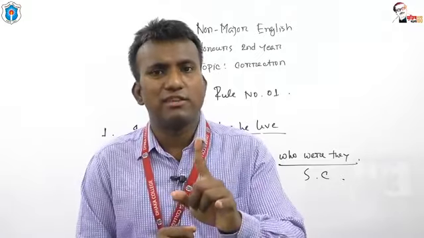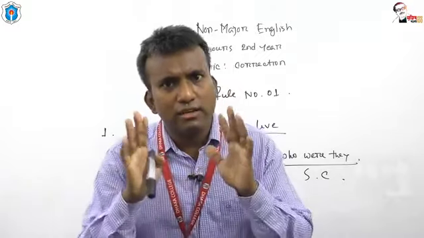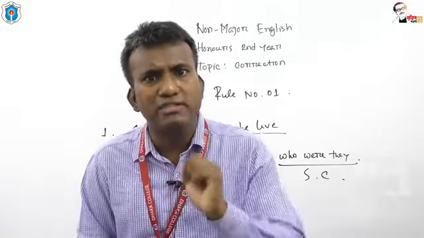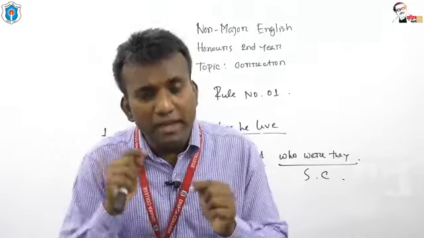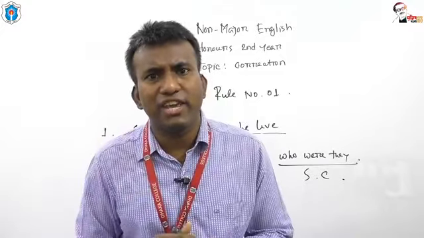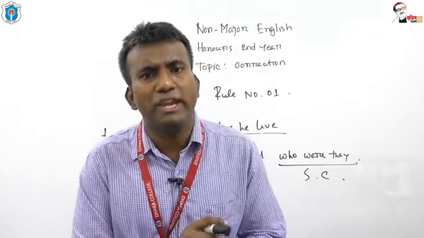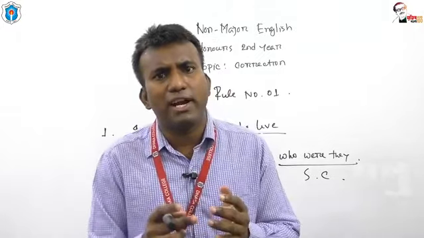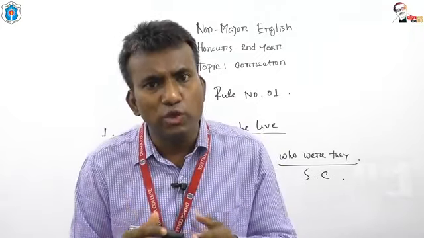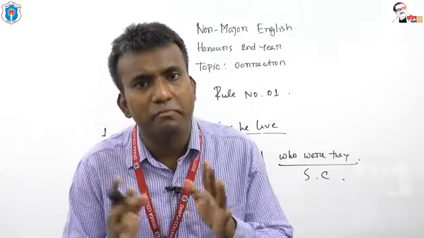In principal clause, dear students, I am going to repeat. If you get a complex sentence, in a complex sentence you will get one principal clause and one subordinate clause. In principal clause, according to the classification of meaning, we know that there are 5 types of sentences: assertive, interrogative, imperative, optative, exclamatory. These 5 sentences can be used in principal clause.